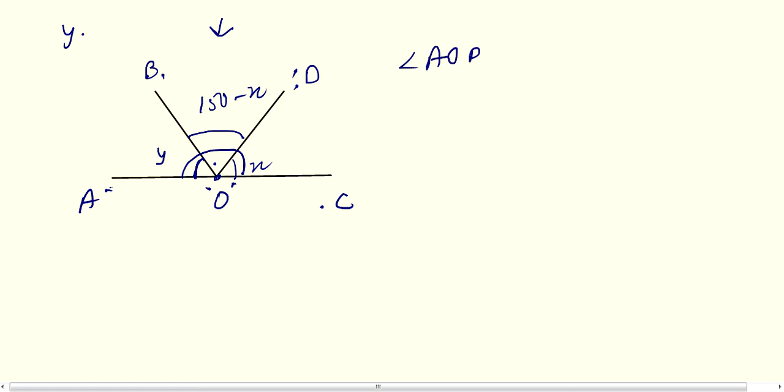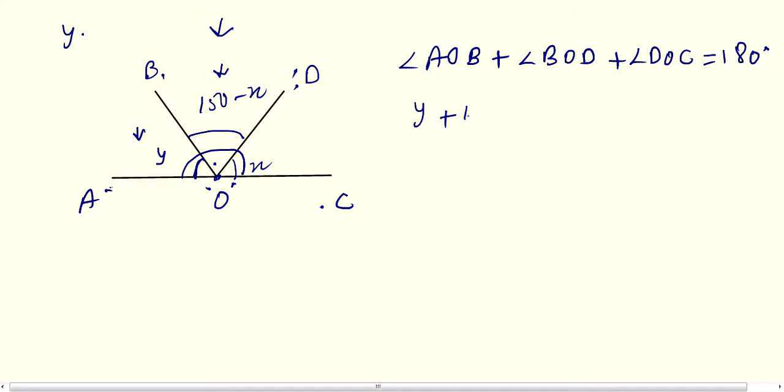So angle AOB plus angle BOD plus angle DOC will be equals to 180 degree, because a straight angle is there. Now substitute values. AOB is y given to us, plus BOD is 150 minus x, plus DOC is x only, equals to 180.